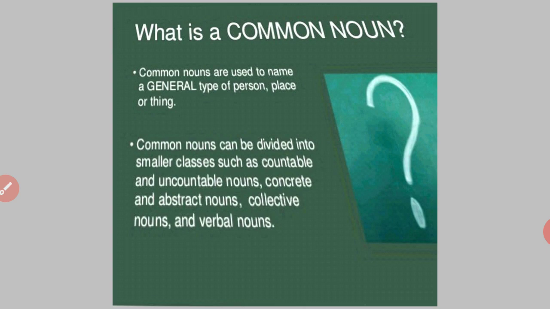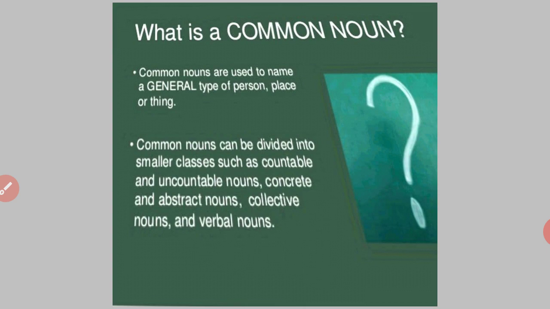Countable noun. Do you know countable noun? Countable means which we can count. Boy. Boy is a countable noun. Definitely you can count the number of boys. Chair, table, pencil. All these are countable nouns.